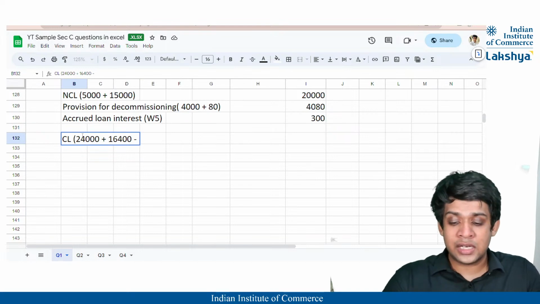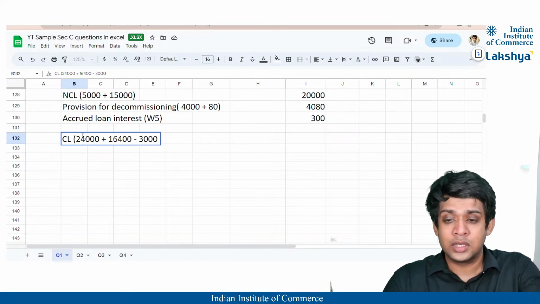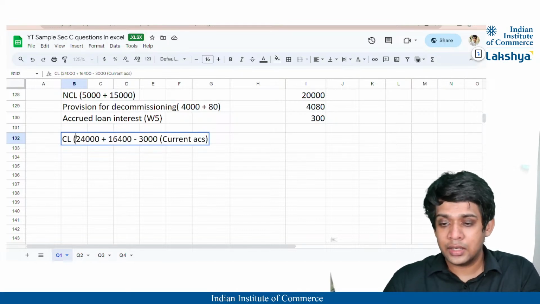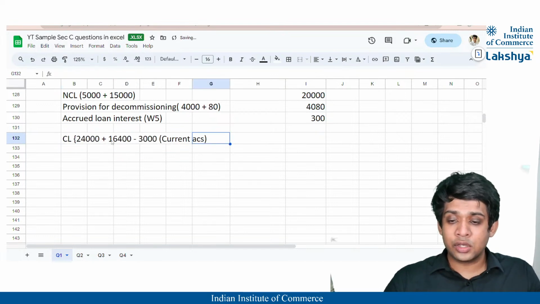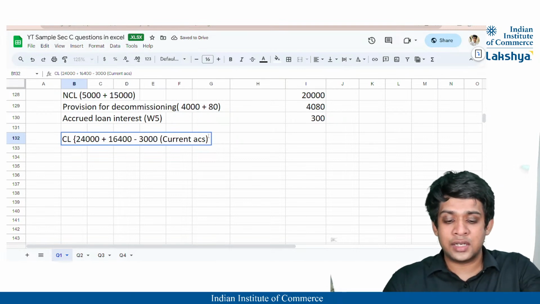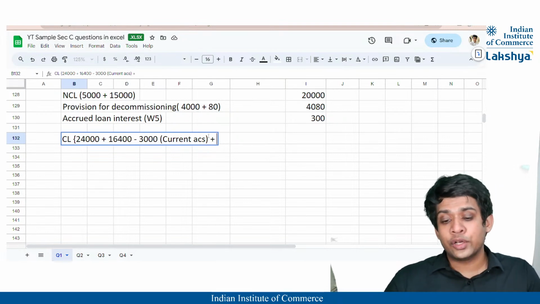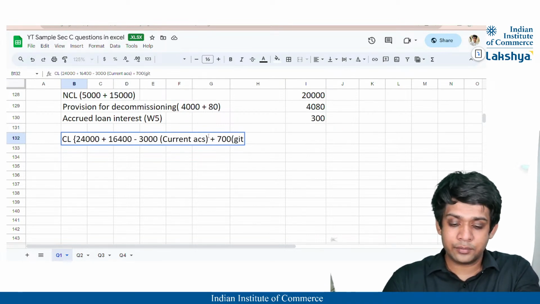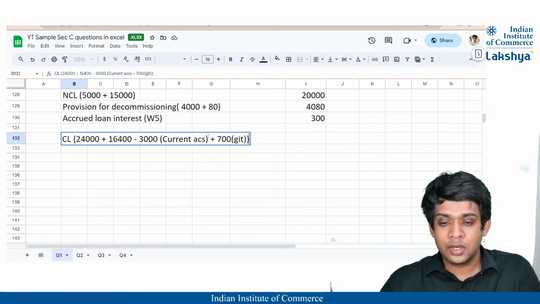So the current accounts that is to be reduced is nothing but 3,000. I'll just put a different bracket here, okay? So current accounts of 3,000 will be reduced, and also your goods in transit is added to your payables, correct? So your goods in transit is nothing but 700, right? GIT, goods in transit.